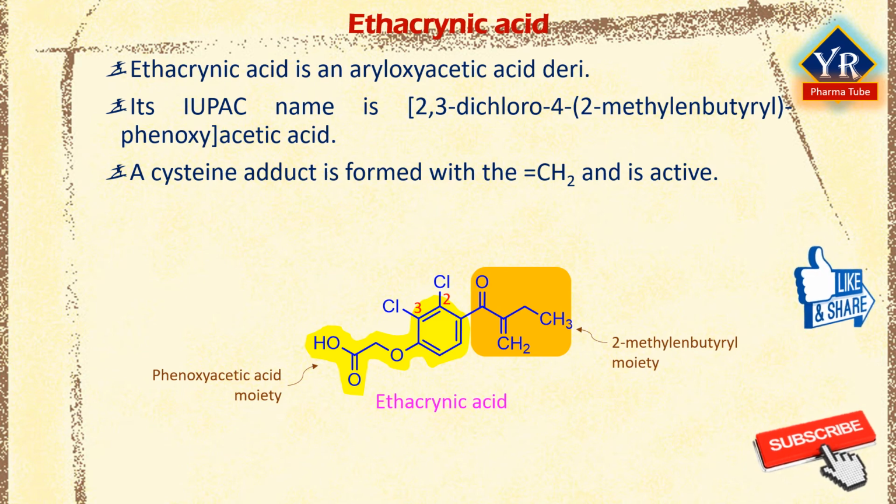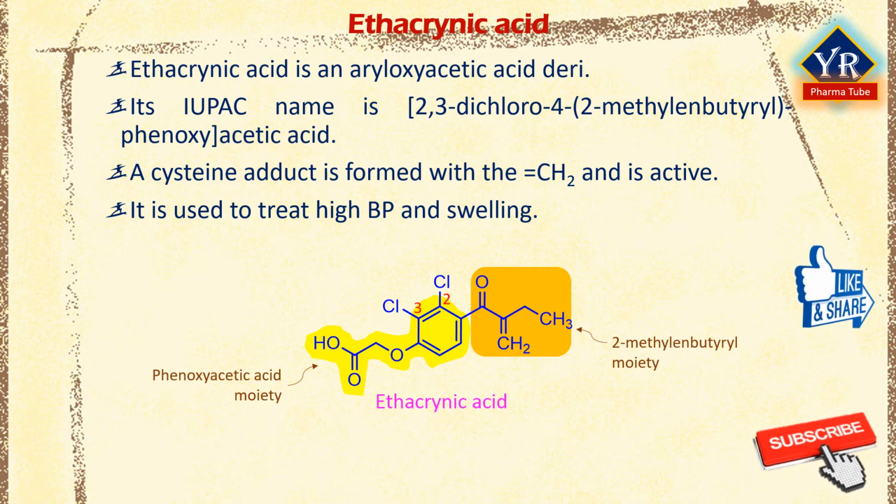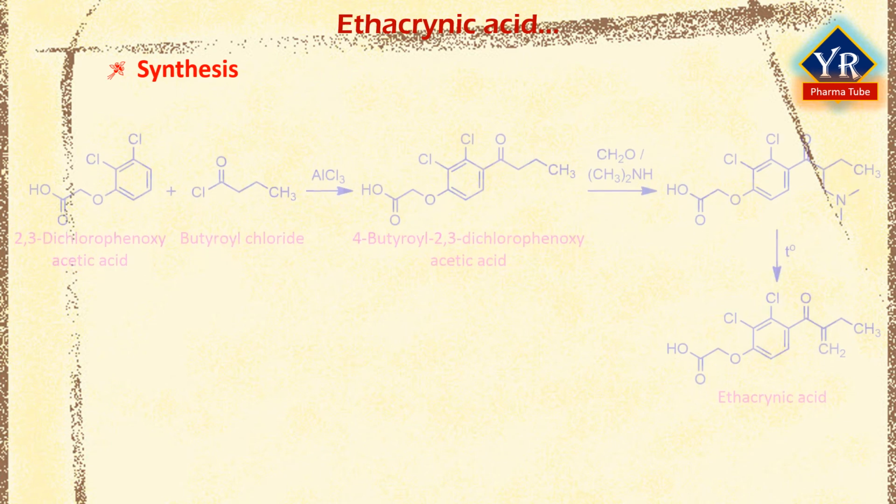Ethacrynic acid is used to treat high blood pressure and the swelling caused by diseases like congestive heart failure, liver failure, and kidney failure. Unlike the other loop diuretics, ethacrynic acid is not a sulfonamide and thus its use is not contraindicated in those with sulfa allergies. Ethacrynic acid is synthesized from